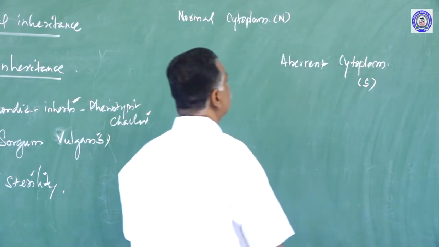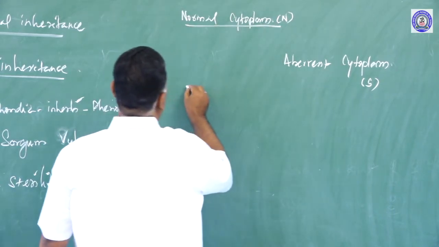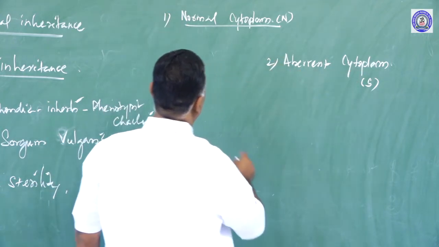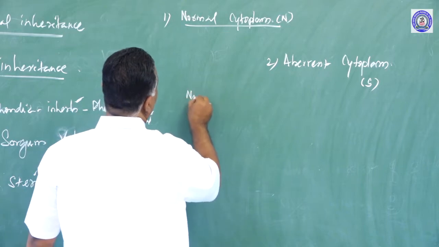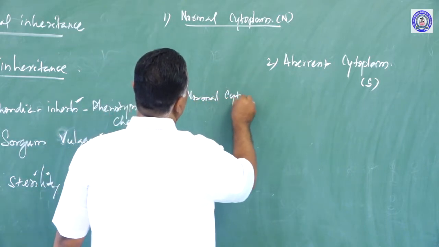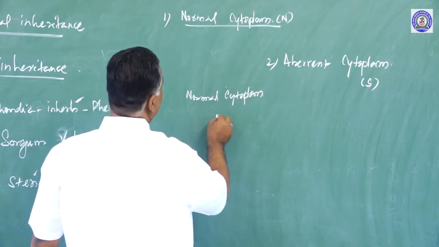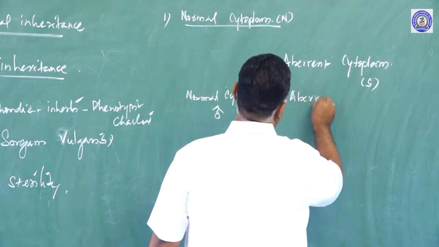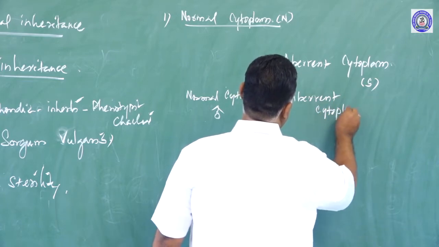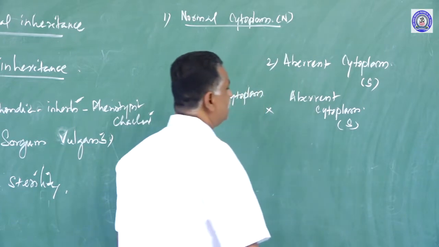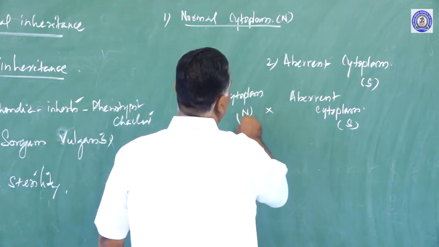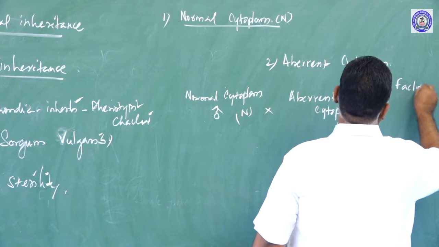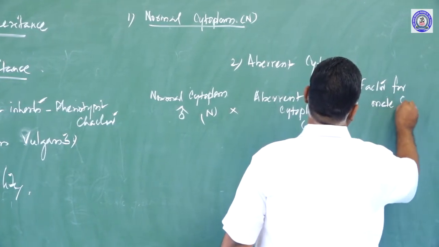This is known as S. If a plant with normal cytoplasm is considered as male and is crossed with a plant with aberrant cytoplasm, which has the sterility factor, this is normal, and S stands for the factor for male sterility.